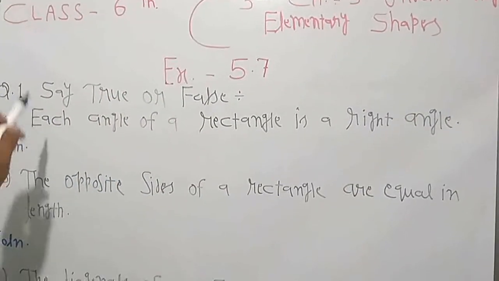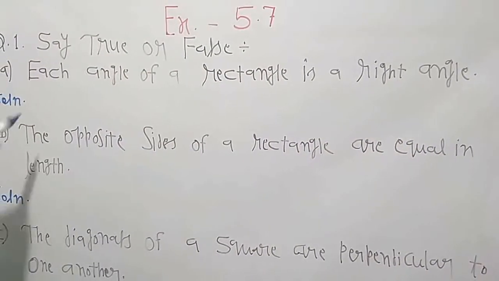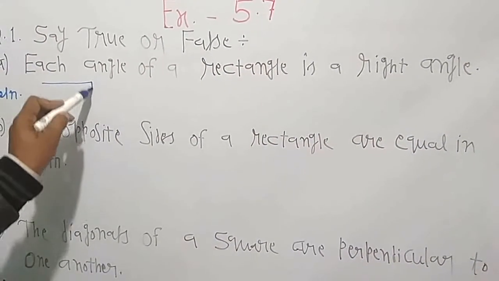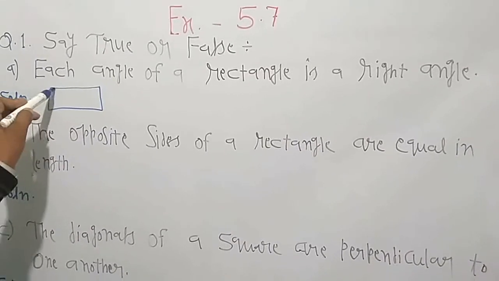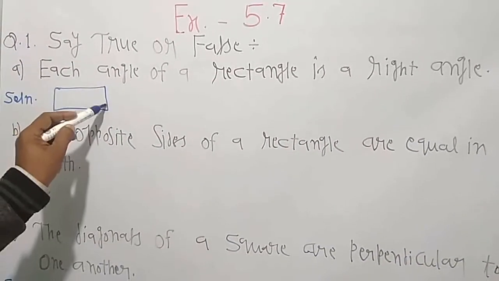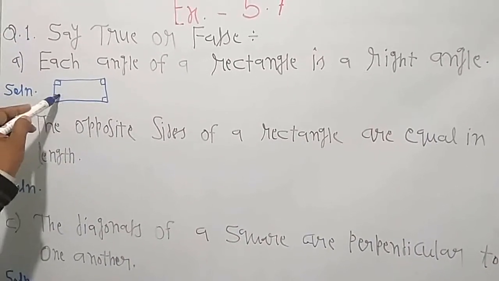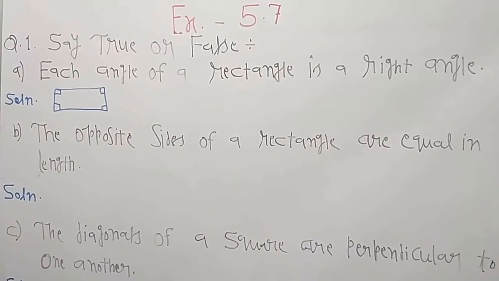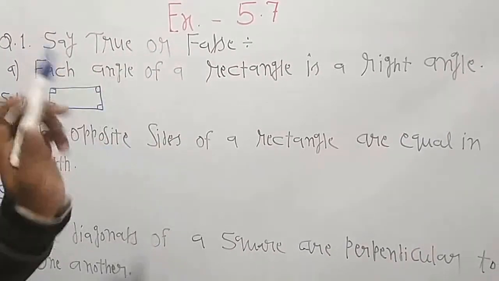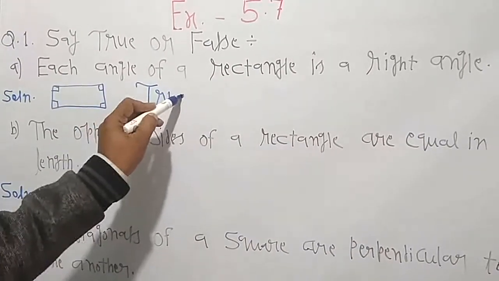5.7 question number 1, say true or false. A part, each angle of a rectangle is a right angle. If we draw the rectangle like this, a rectangle is a figure in which opposite sides are parallel and they create the angle of 90 degrees. So these are the four angles and they are of 90 degrees. So we can say that each angle of a rectangle is a right angle. It is a true statement. So we write here true.